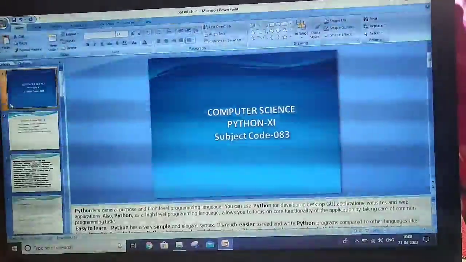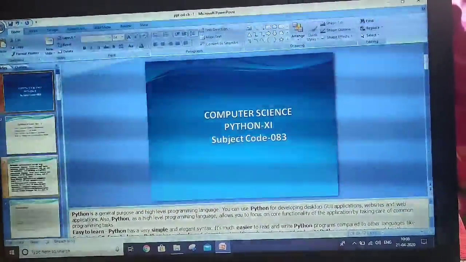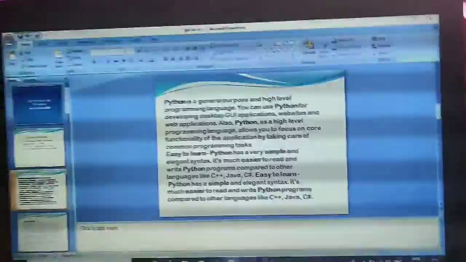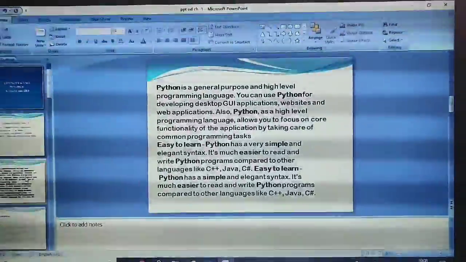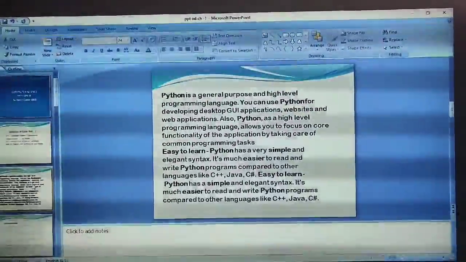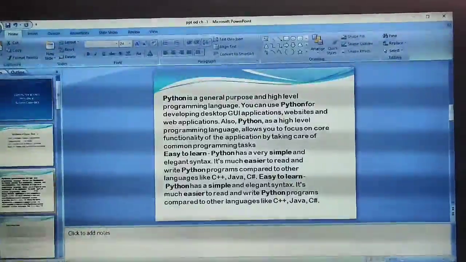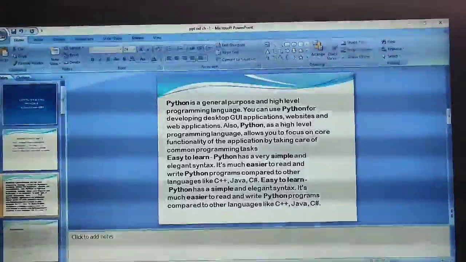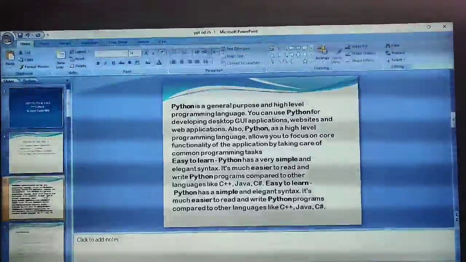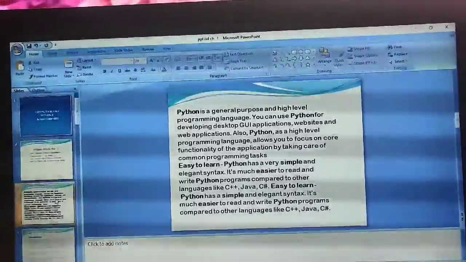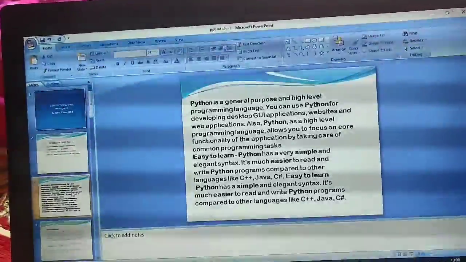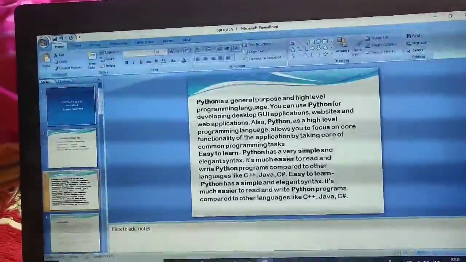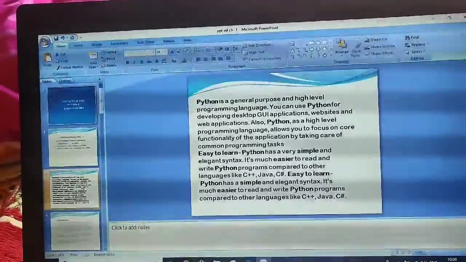So here let's talk about what Python is, right? Python is a general purpose and high level programming language. You can use Python for developing desktop GUI applications. So what do you mean by GUI? GUI stands for graphical user interface. You have seen that there are a lot of good graphics and the designing is very good. For those particular applications we use Python.